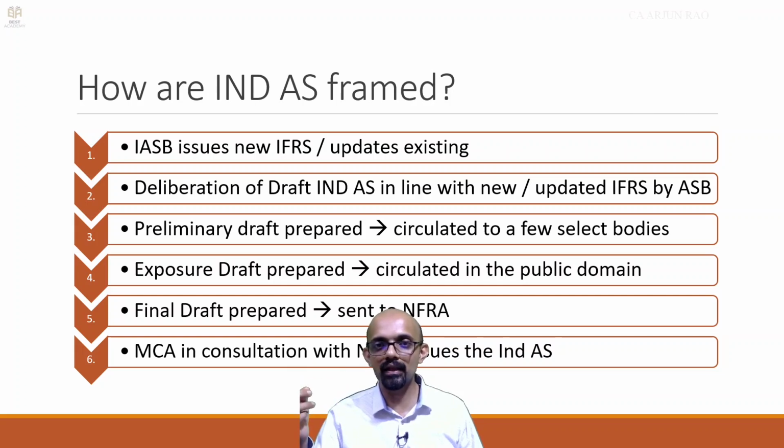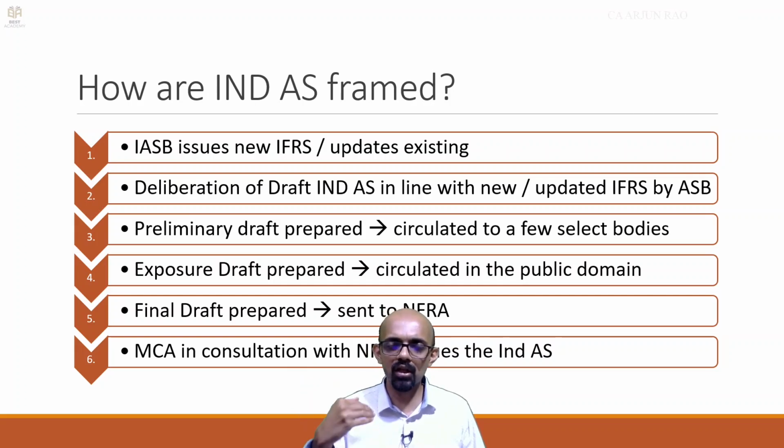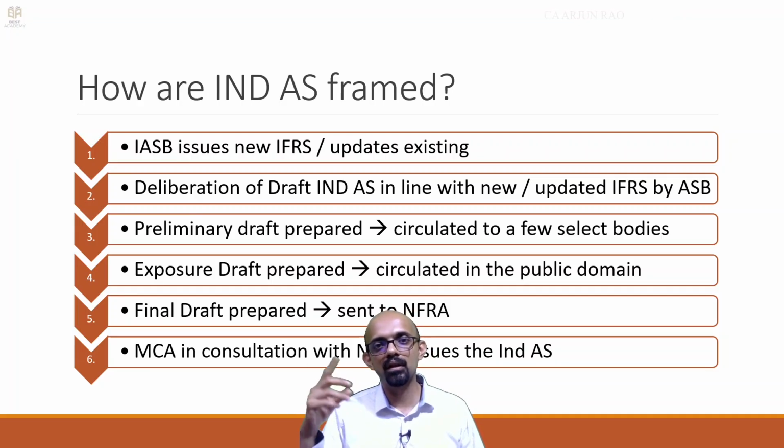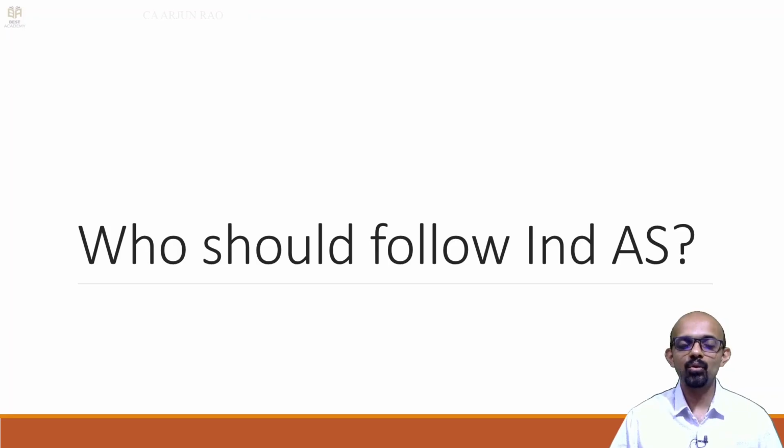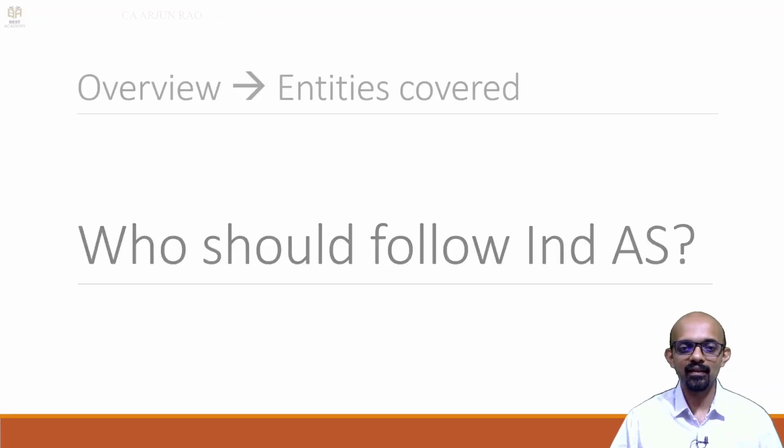IASB issues the new IFRS, and from then on it is more or less the same. ASB takes over, prepares preliminary draft, exposure draft, final draft, sent to NFRA, and NFRA advises the government, which issues it through MCA, right.